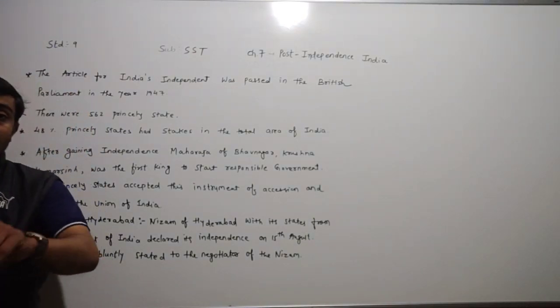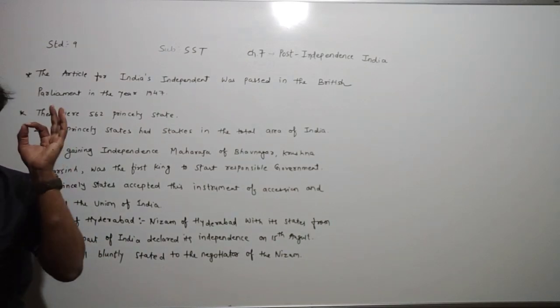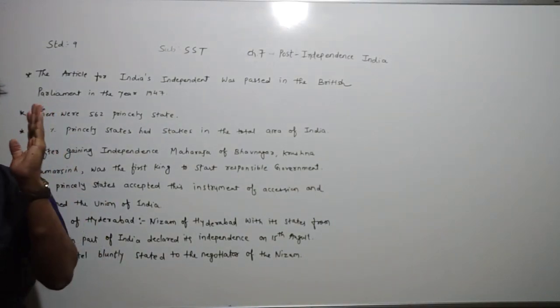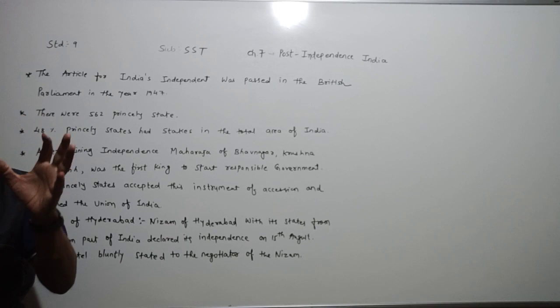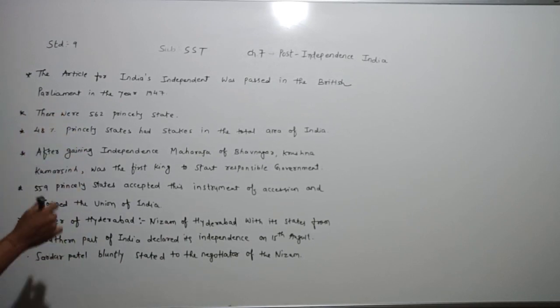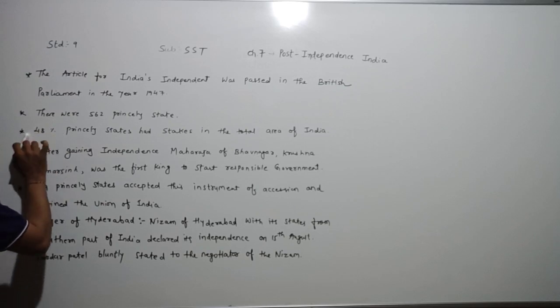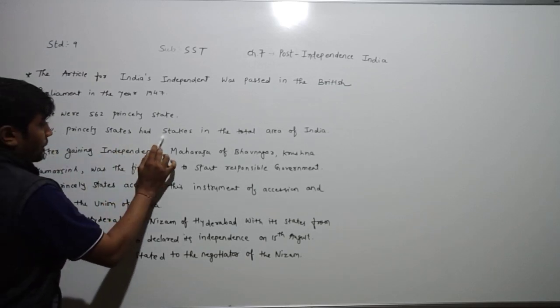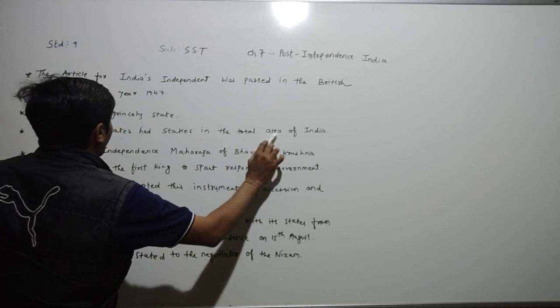If you see the total area of India at that time, we can say that 48% of it was princely states.